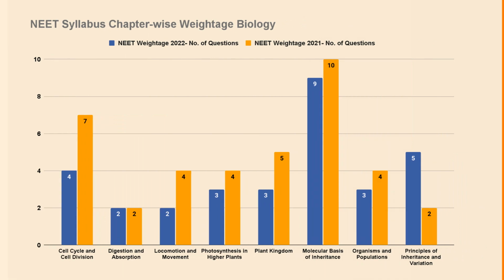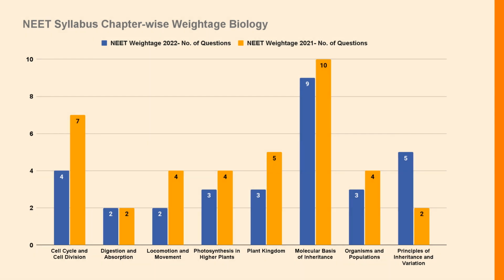Let's check the NEET syllabus chapter-wise weightage. Biology in 2022 and 2021. Cell cycle and cell division carried a weightage of 4 questions in 2022, whereas in 2021 it carried a weightage of 7 questions.